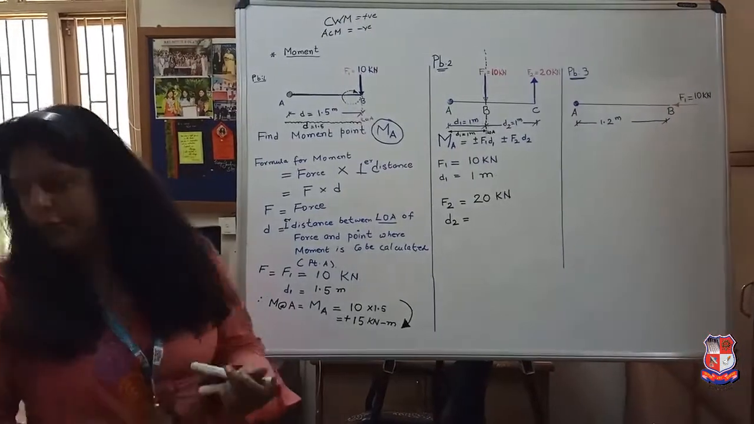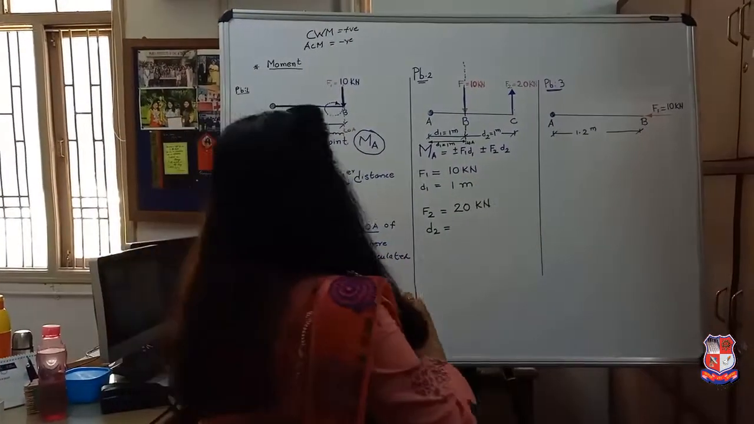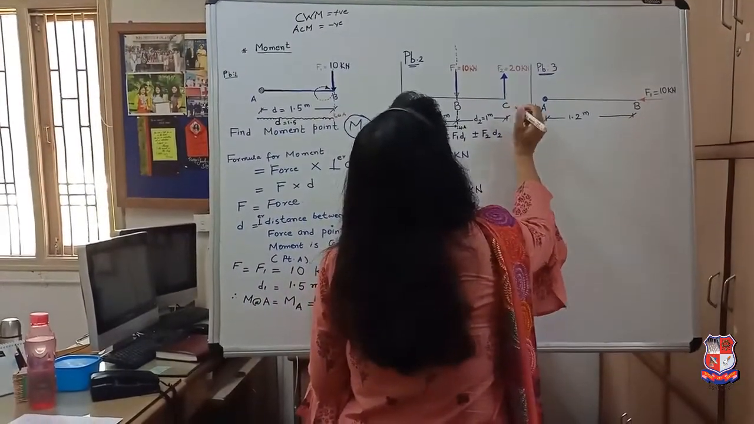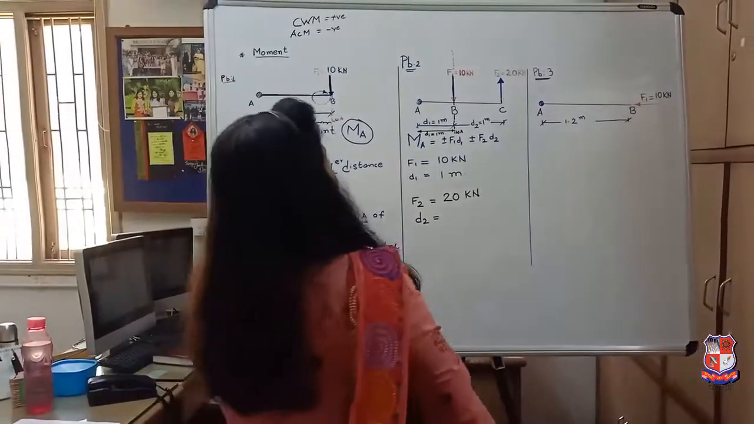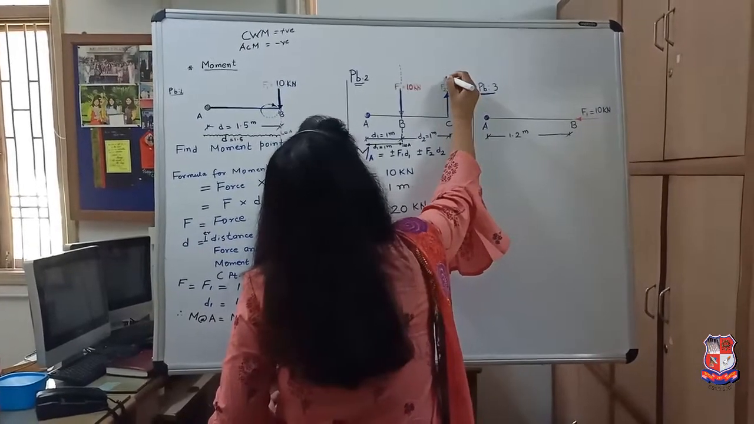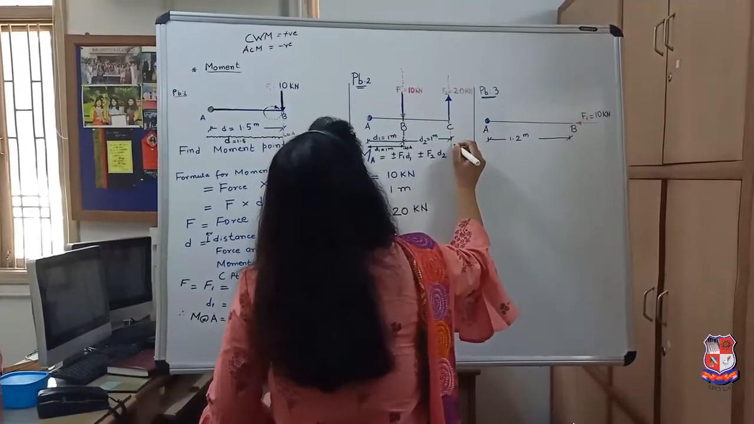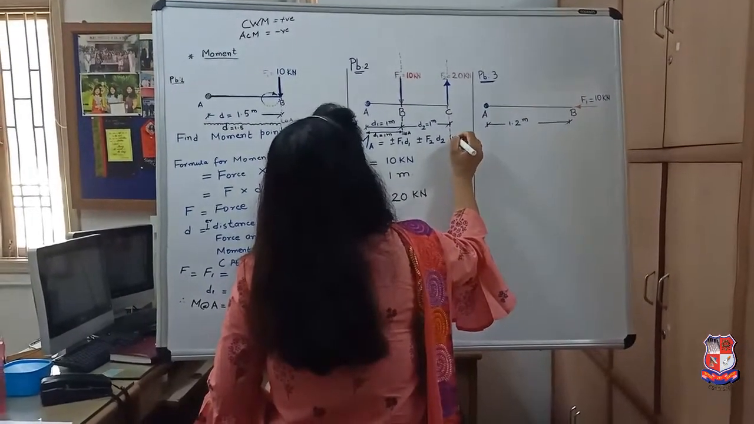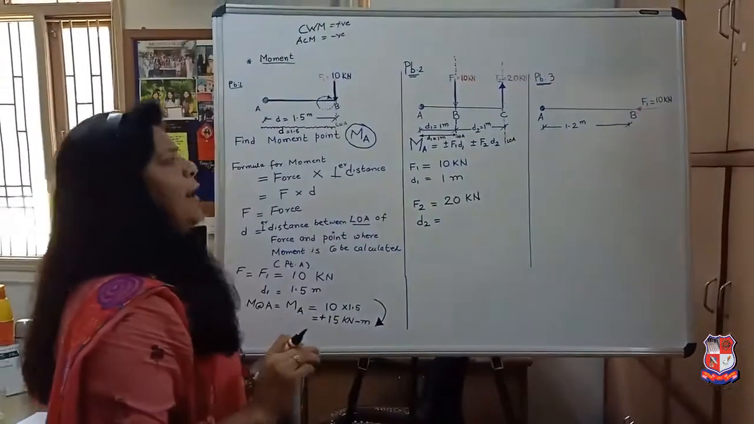So if I want to find out the line of action of the force, the line of action will be extended in the vertical downward direction and vertical upward direction. So we are extending this line of action, and this is called the line of action. Okay. So what will be the distance of force F2?